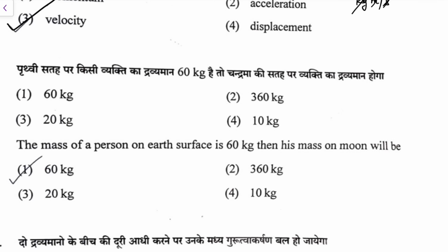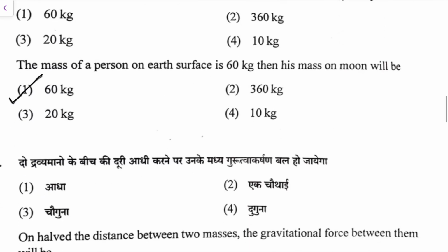Next, mass of a person on the surface of earth is 60 kg, then his mass on moon. You know the mass remains same, the weight becomes 1 by 6, the mass will still remain the same, so it should be 60 kg. Mass won't change, what changes is the weight.